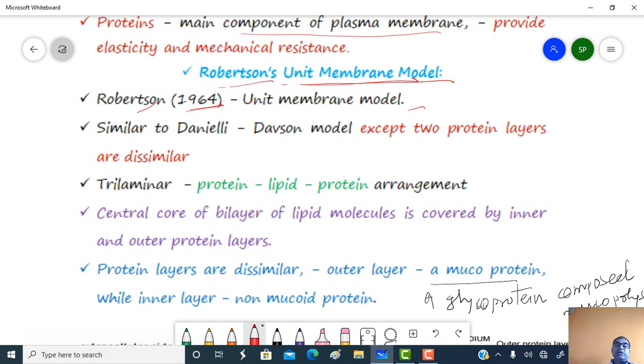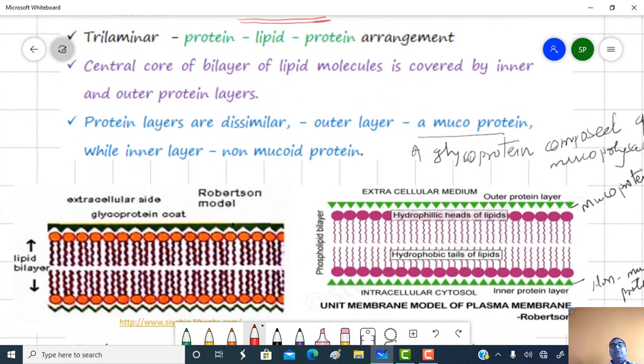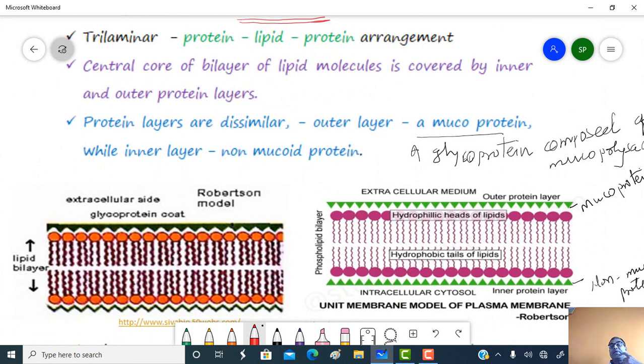The Danieli-Dawson model consists of an outer protein layer, an inner protein layer, and a middle lipid layer. The same condition is present here, but chemically the outer protein layer and inner protein layer are dissimilar. It is trilaminar, and a protein-lipid-protein arrangement is present here.